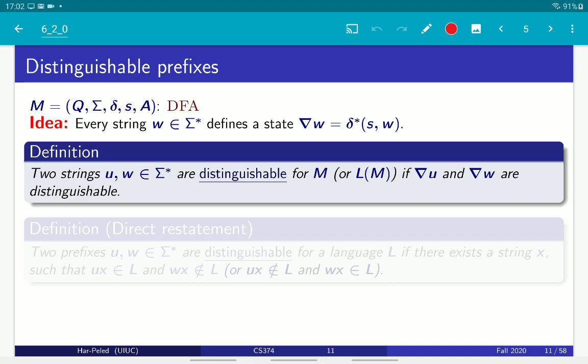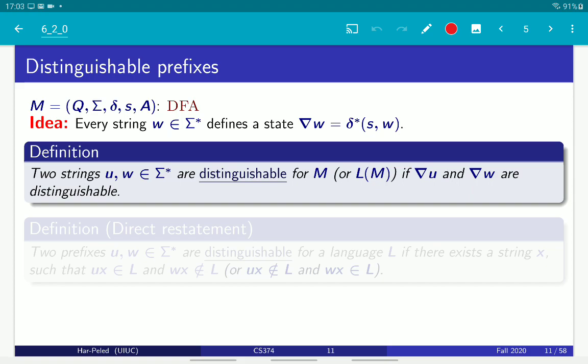So now, instead of speaking about states, we want to speak about strings, because we are dealing with languages and we care about strings. So two strings, two prefixes, are distinguishable if there is a suffix such that one of them with the suffix is in the language while the other one is not.